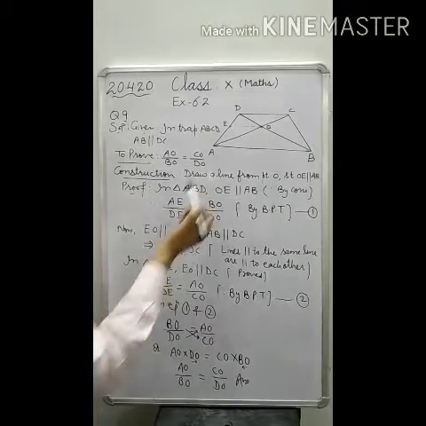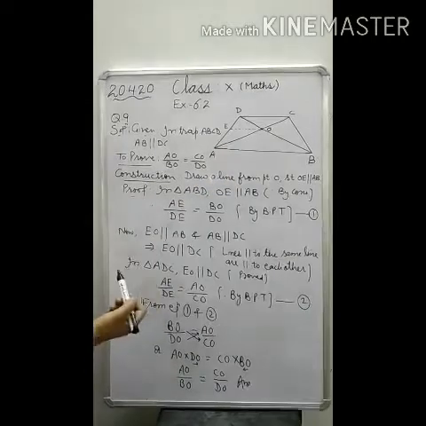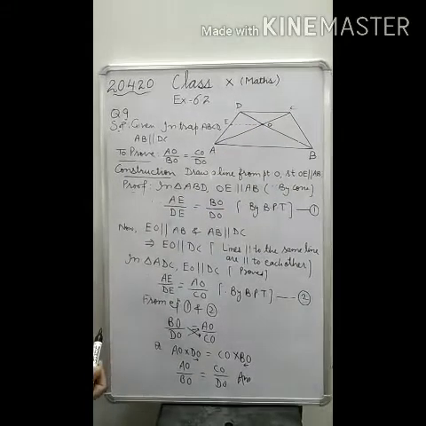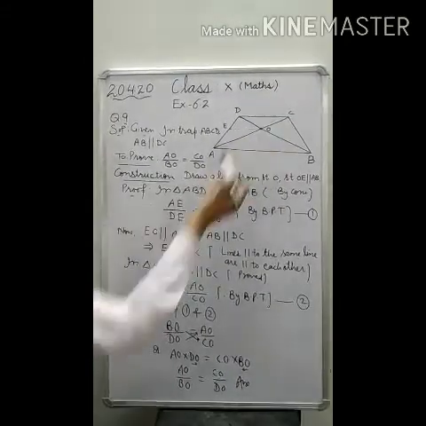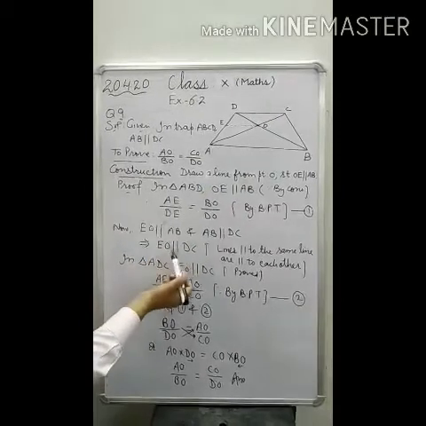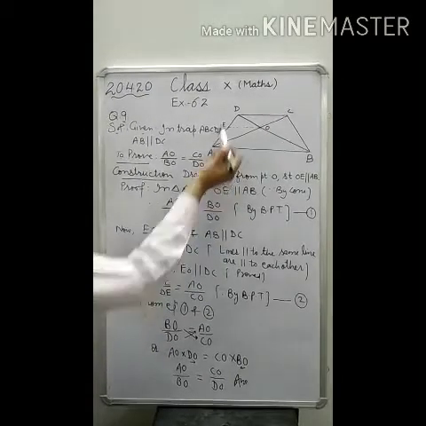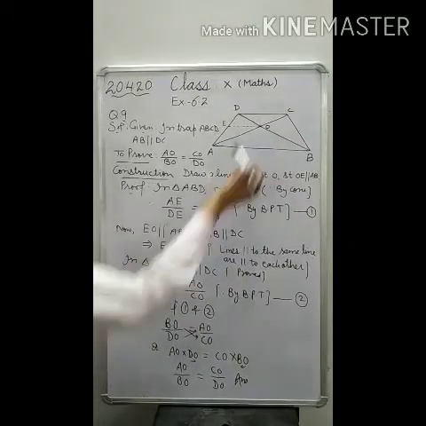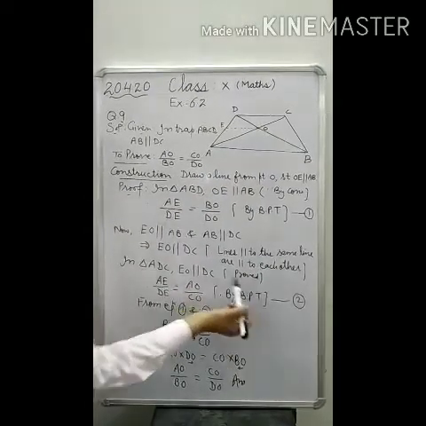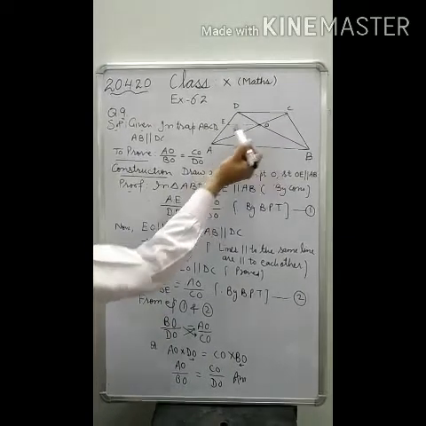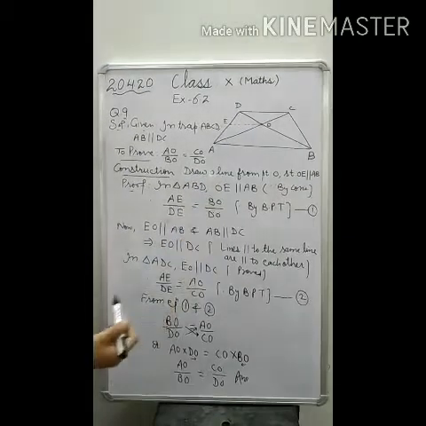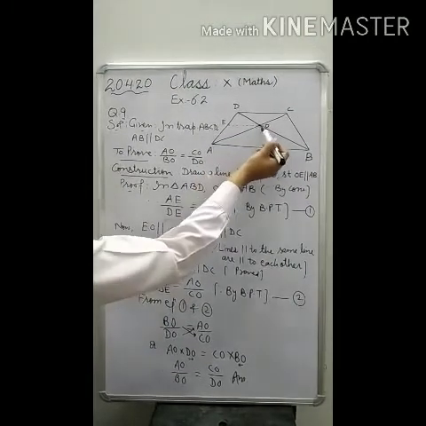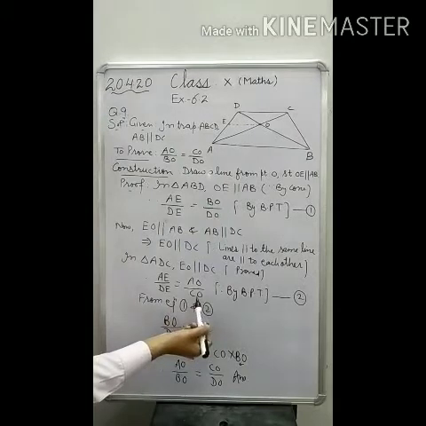Then secondly, as EO is parallel to AB by construction, but AB is already parallel to DC, this thing is given, it means EO will also be parallel to DC. And if EO is parallel to DC, then take the triangle ADC. In this triangle, we are having EO parallel to DC, because this thing you have proved here. And if this line is parallel to this, it means the other two sides are again divided in the same ratio. It means we can write AE by ED is equal to AO by CO. That we have written here.